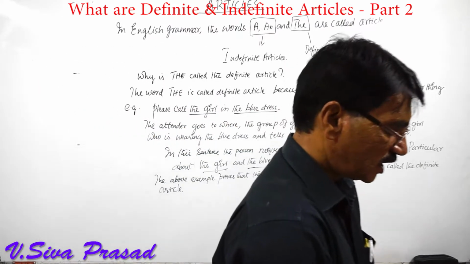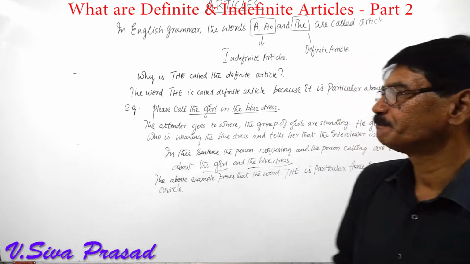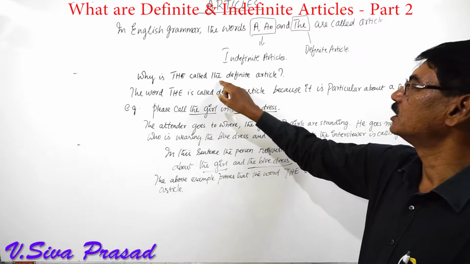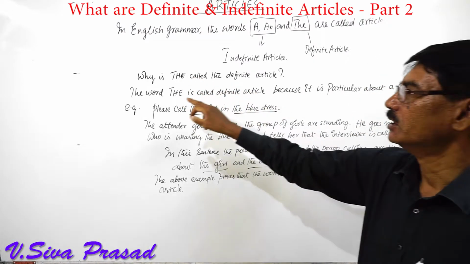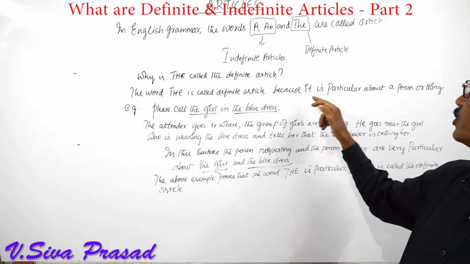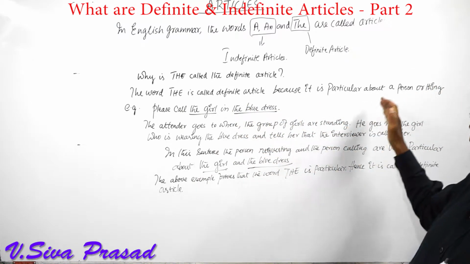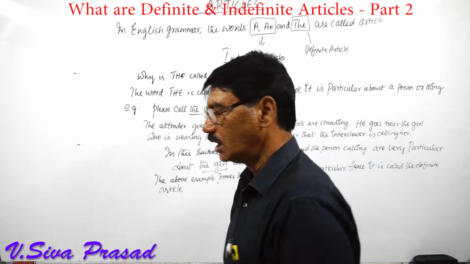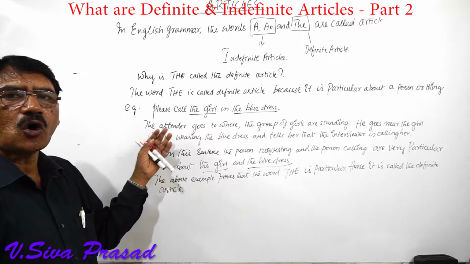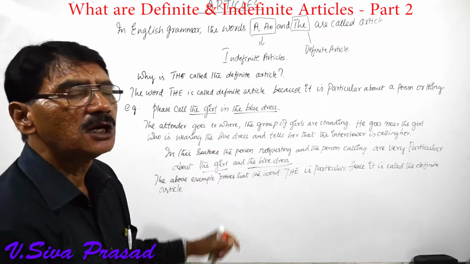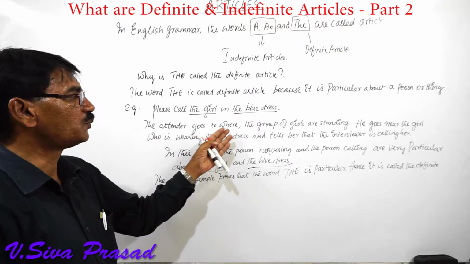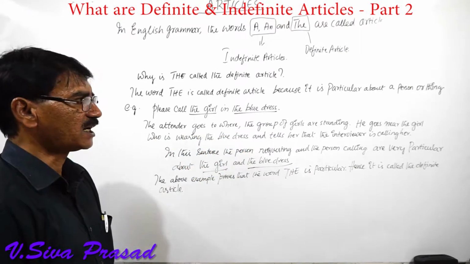I'll just read it out once again for you. Please listen carefully. Why is the called the definite article? The word the is called definite article because it is particular about a person or thing. Example, please call the girl in the blue dress. The attender goes to where the group of girls are standing.